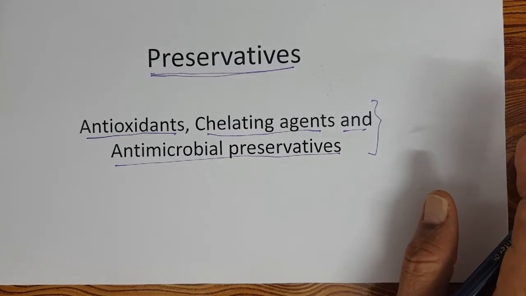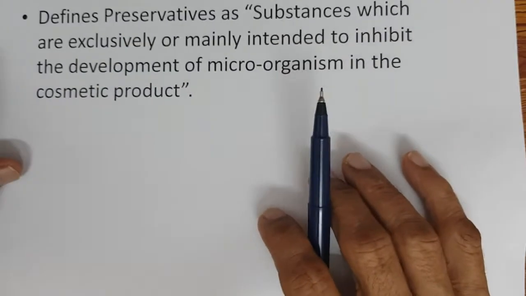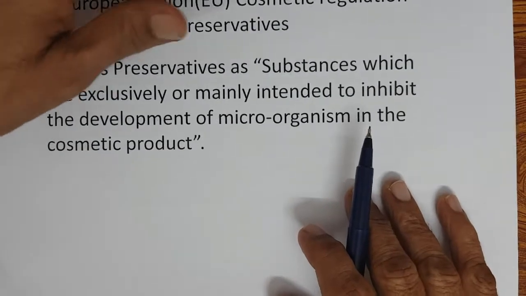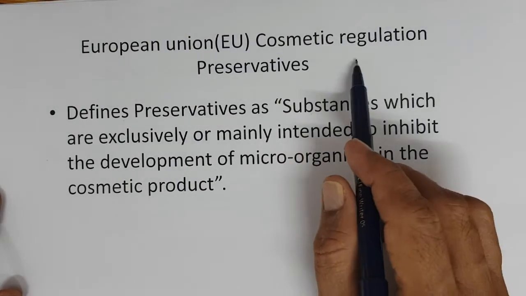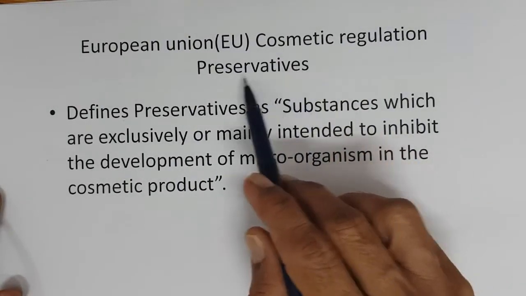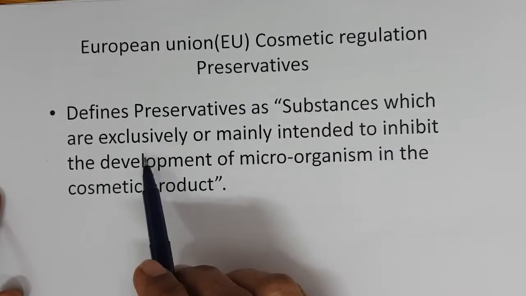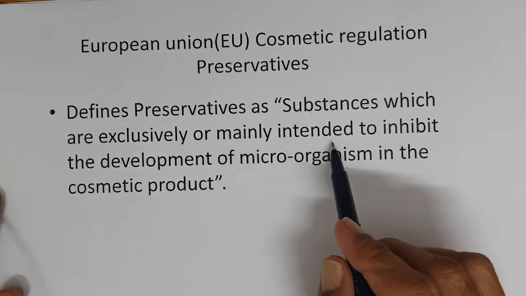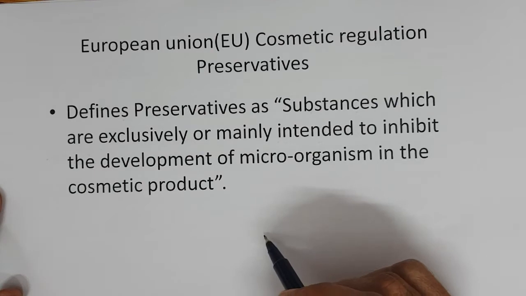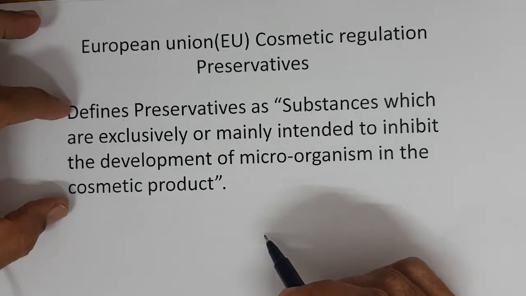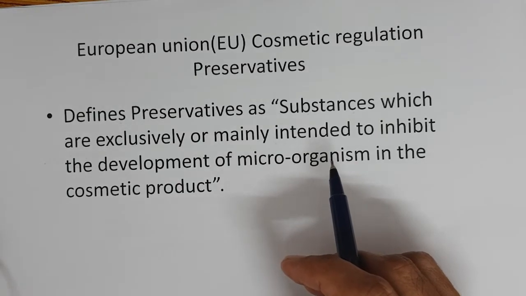But there is a slight difference from the European Union. The EU cosmetic regulation defines preservatives as a substance which is exclusively or mainly intended to inhibit the development of microorganisms in the cosmetic product, right? EU specifically defines antimicrobial preservatives.